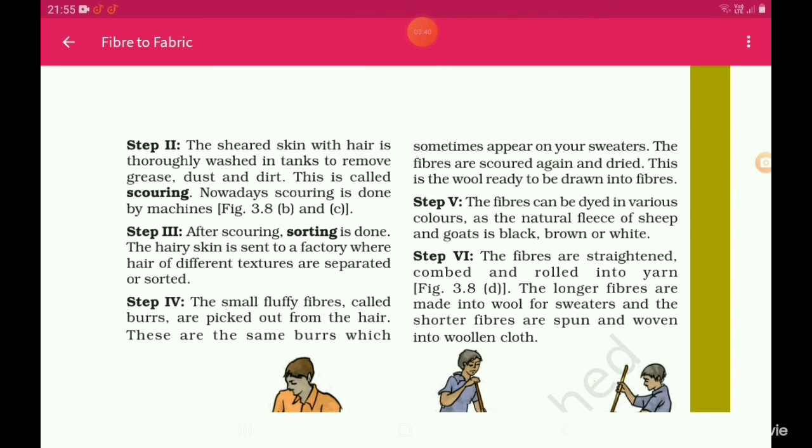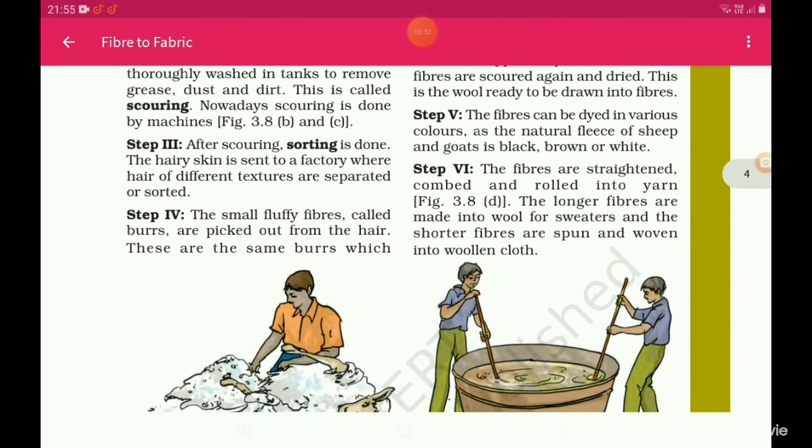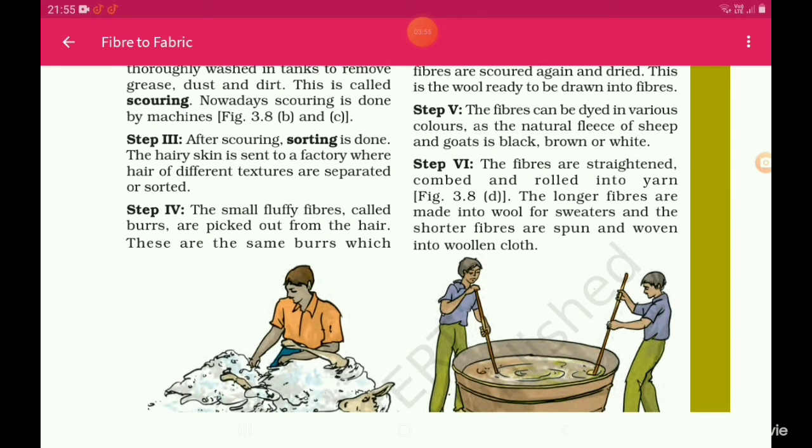Step 5. The fibers can be dyed in various colors as the natural fleece of sheep and goat is black, brown or white. The fibers are straightened, combed and rolled into yarn. The longer fibers are made into wool for sweaters and the shorter fibers are spun and woven into woolen cloth.